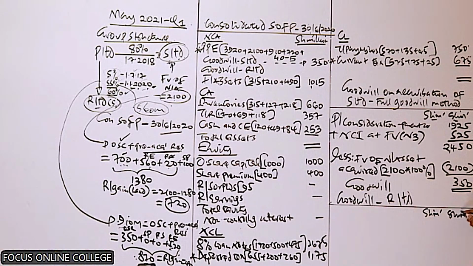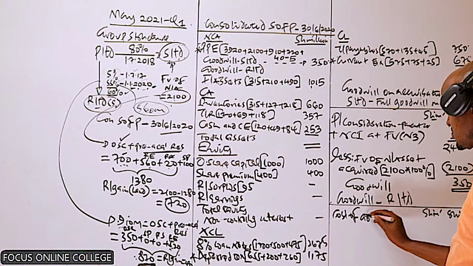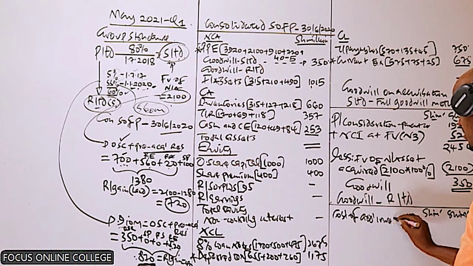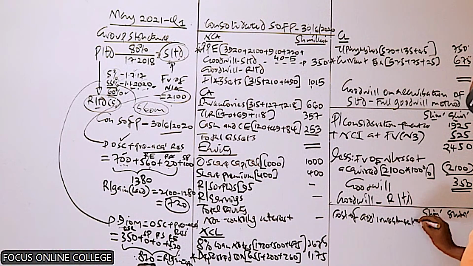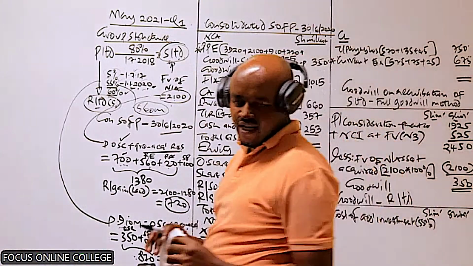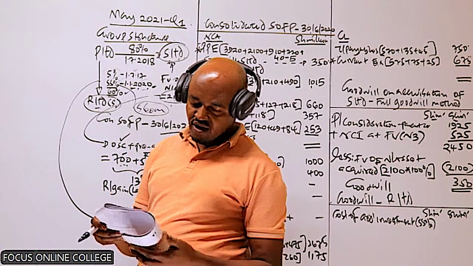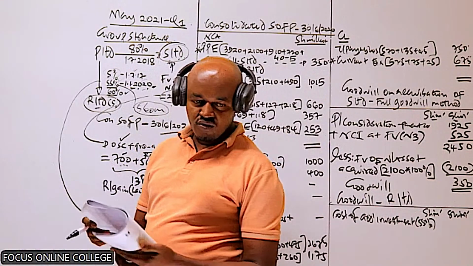So how do we compute this one? We start with the cost of additional investment. The additional investment is the 55% shareholding. So the 55% shareholding was acquired at a cost of what? That information we have in note number 2, below paragraph 2.